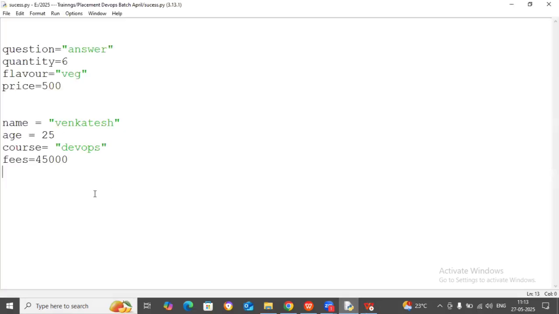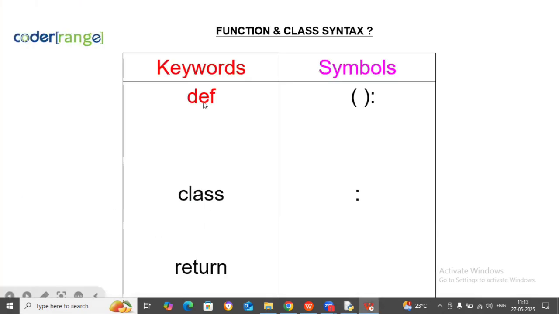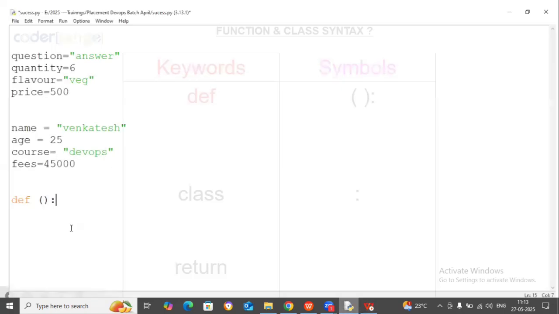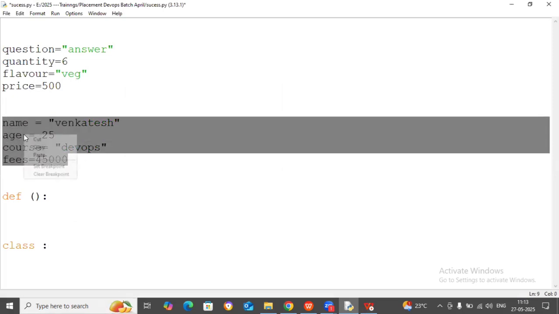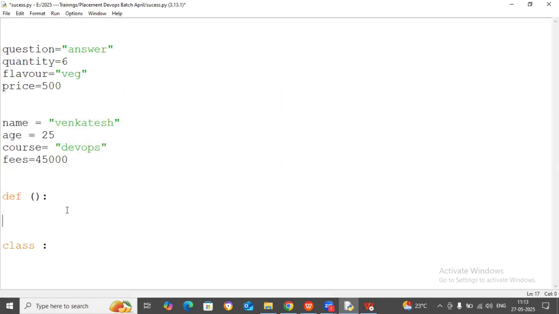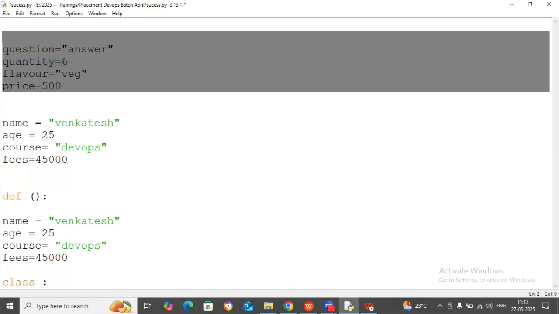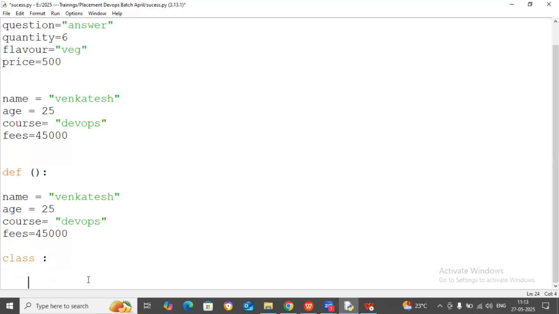What is the syntax of a function? You have to write def, round bracket, colon. You can check here, guys. Def is a keyword, symbols are round bracket and colon. What is the syntax of a class? Class, colon. Very good. So write down class, colon. Inside this function you can write variables only. All these variables you can write, variable and data. Clear or not? Inside the class also you can write variable and data only.